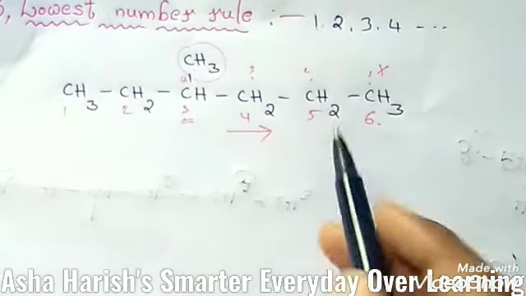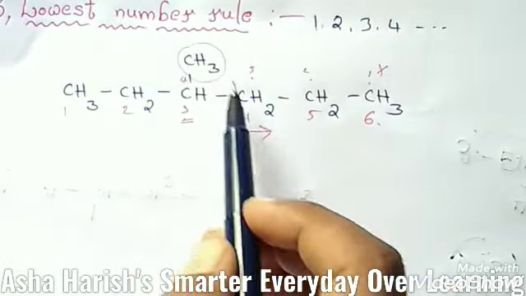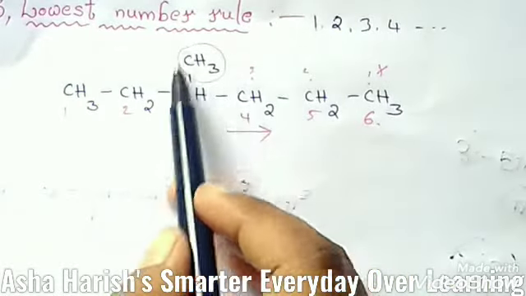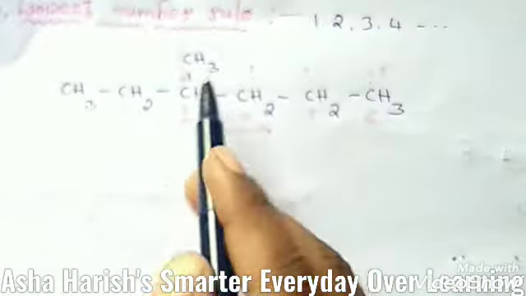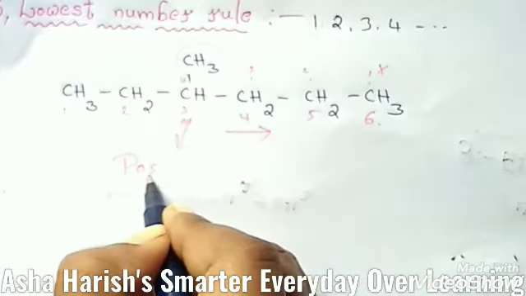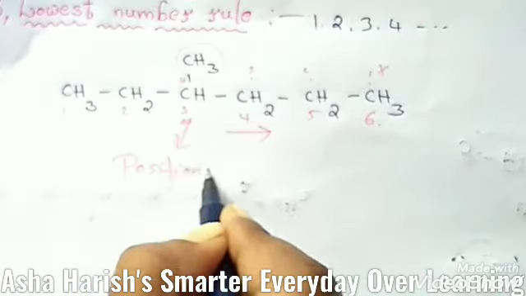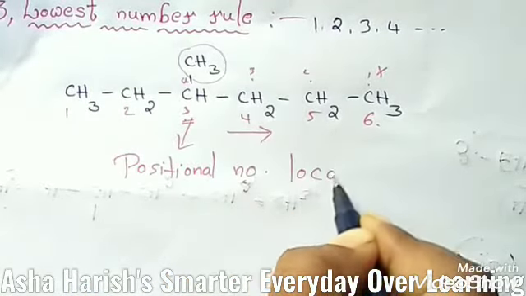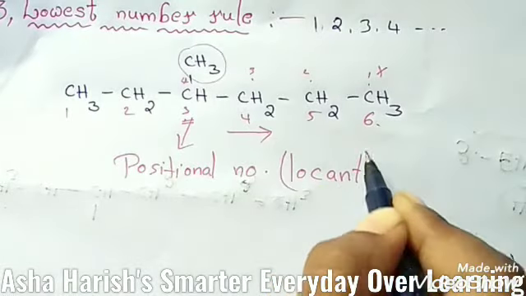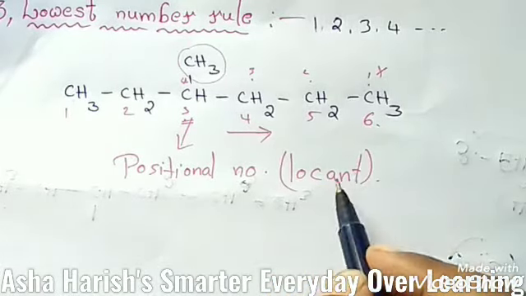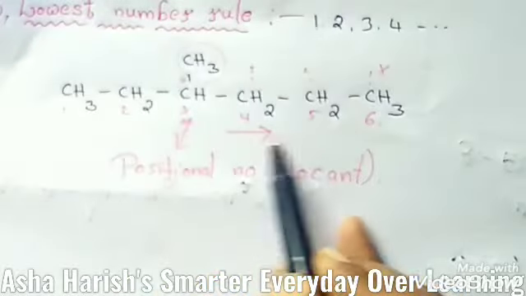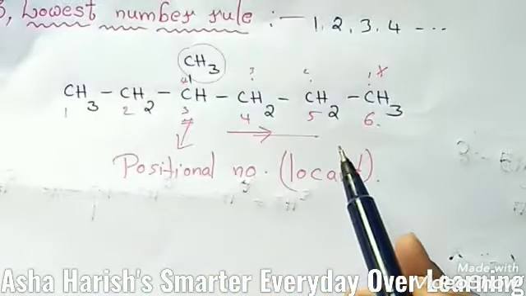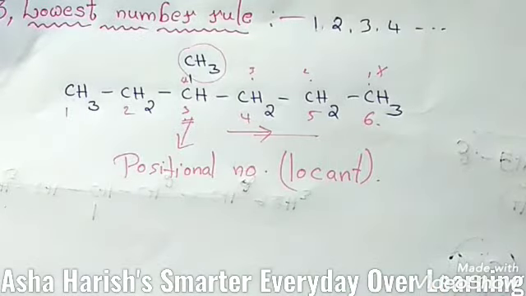The number that indicates the position of the substituent on the parent chain is called the positional number, and also called a locant. You should remember this word, locant. Thus the correct locant for this methyl side chain is this, if you give numbering to that compound from left to right.